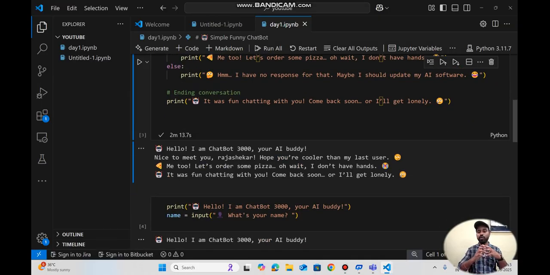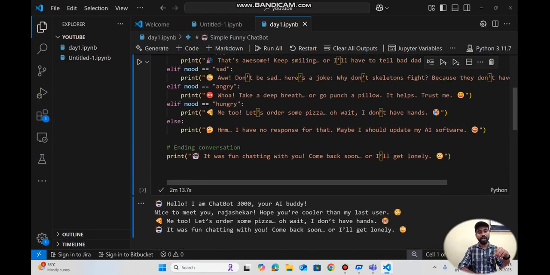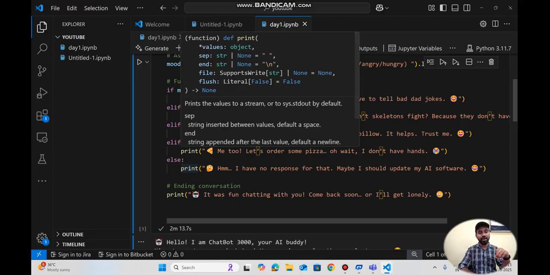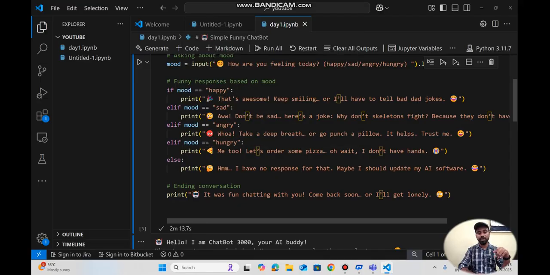Now I'm telling hungry, so it will print, like, oh me too, let's order some pizza, oh wait I don't have hands, like this. You have to make a funny conversation using a chatbot. So after that it will end the conversation by printing, it was funny chatting with you, come back soon I will get lonely, like this. It will be like dealing with a small chatbot, and it will be a funny way to learn Python.